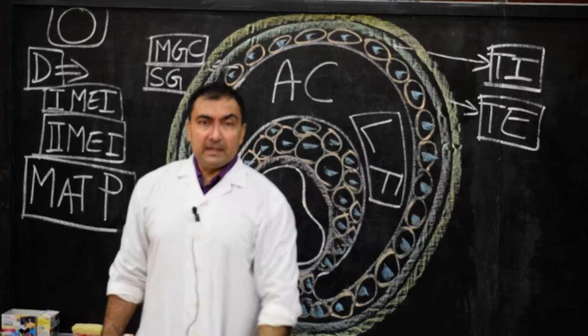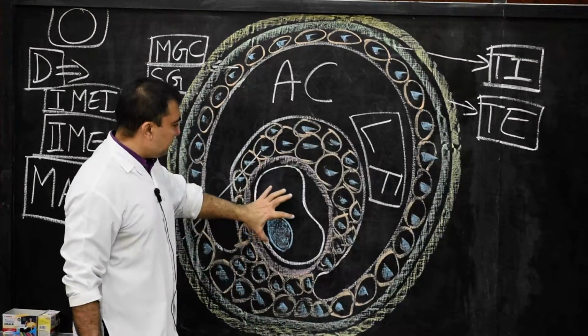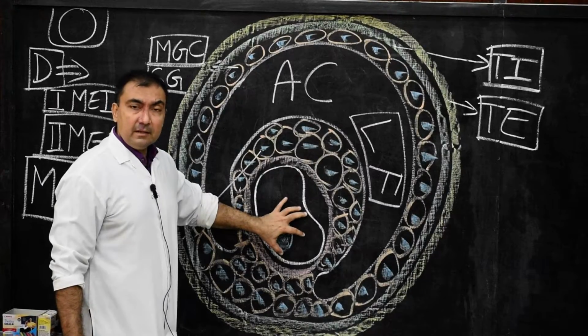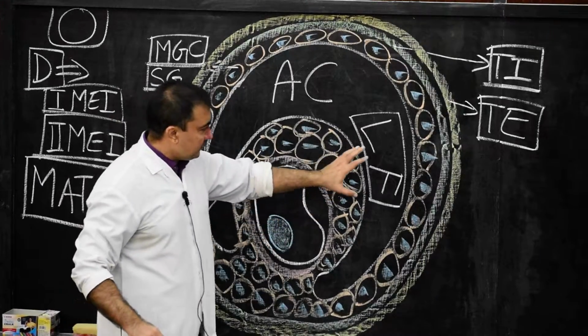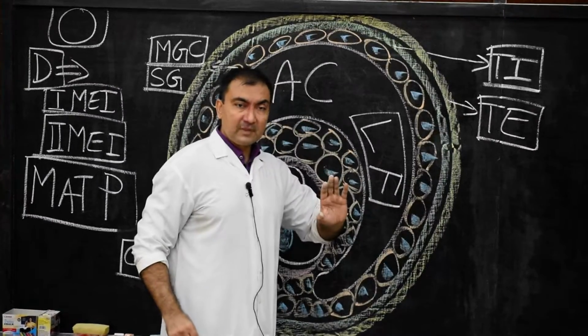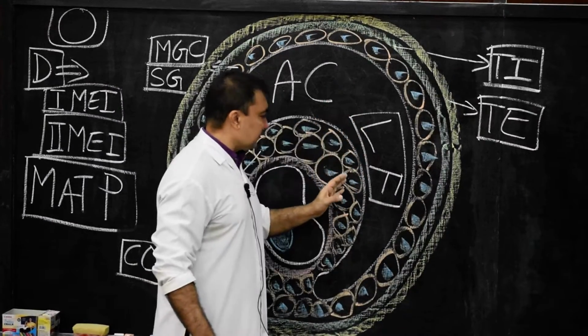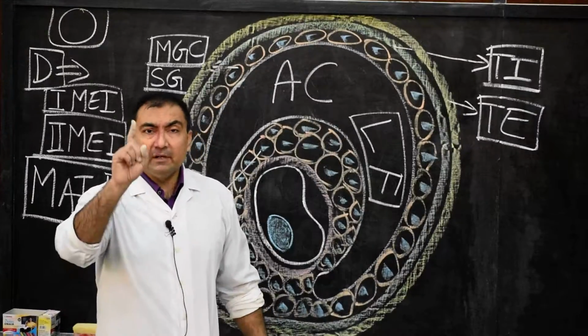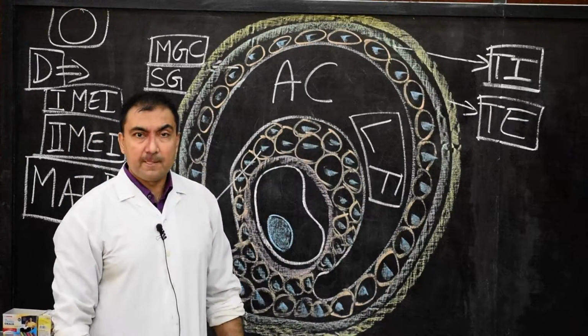And now there will be changes in the primary oocyte. At this stage, after the development of theca folliculi, membrana granulosa cells and cumulus ovaricus, please note down, the primary oocyte will complete its first meiotic division.